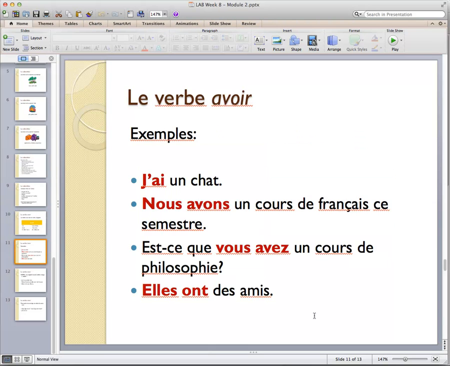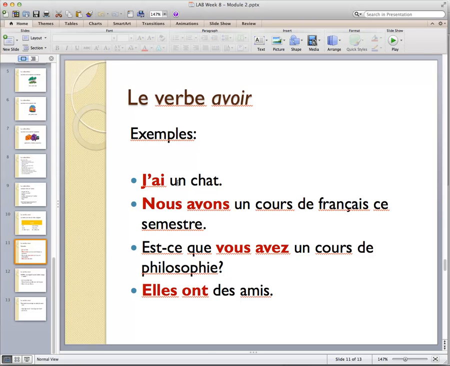Let's look at some examples. J'ai un chat. I have a cat. Nous avons un cours de français ce semestre. We have a French class this semester. Est-ce que vous avez un cours de philosophie? And elles ont des amis. They have some friends, and this they is feminine and plural.